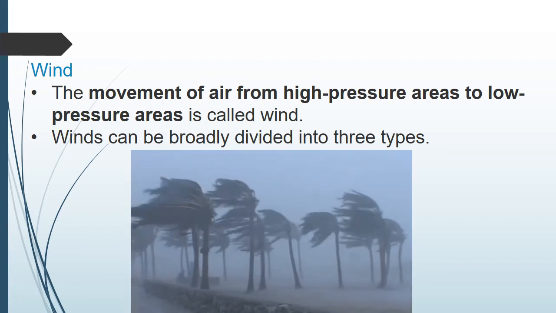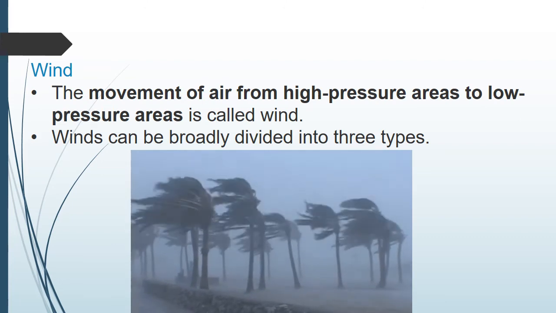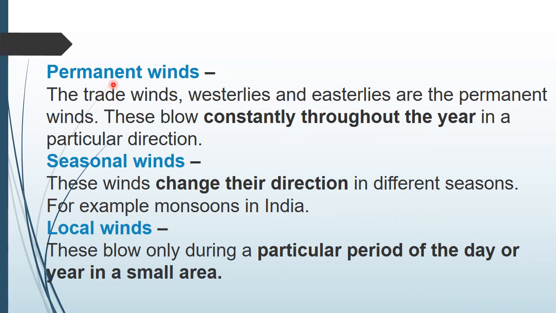Okay, dear children. So wind is classified into 3 types. How many types? 3 types. First, permanent winds, seasonal winds and local winds. Repeat along with me, children. Permanent winds, seasonal winds, local winds.